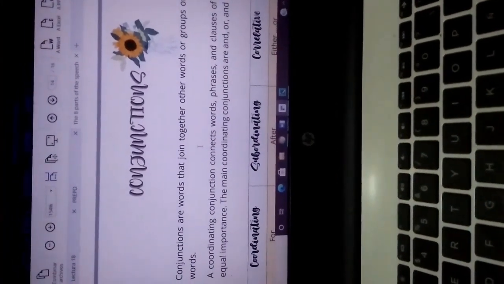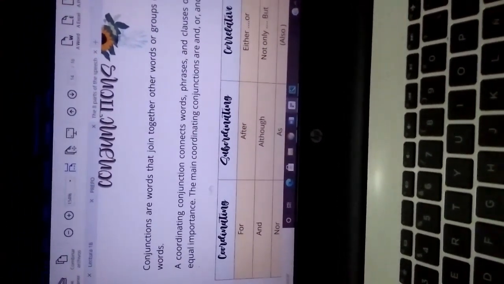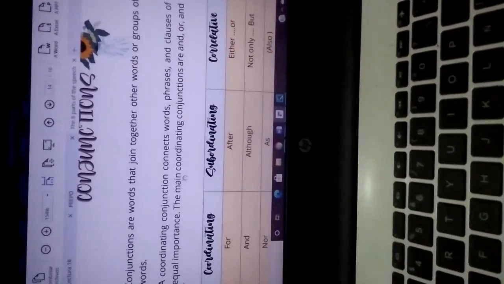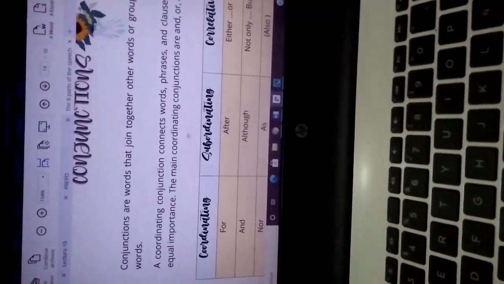Another part of speech is conjunctions. Conjunctions are words that join together other words or groups of words. Coordinating conjunctions connect words, phrases, and clauses of equal importance. The main coordinating conjunctions are or and and.